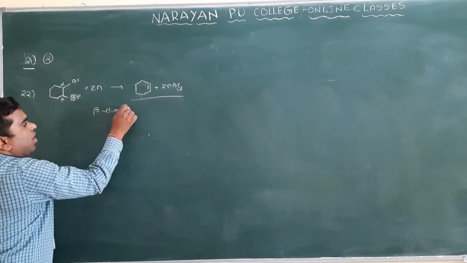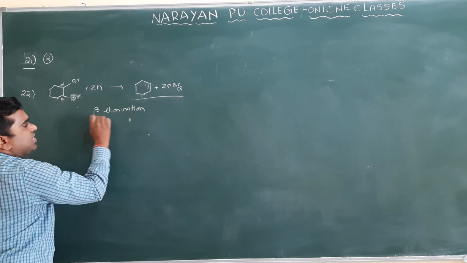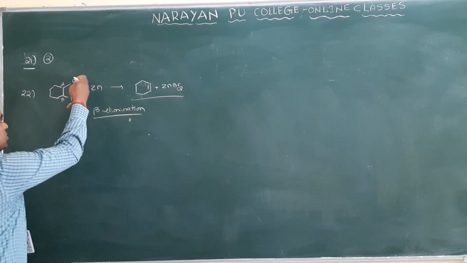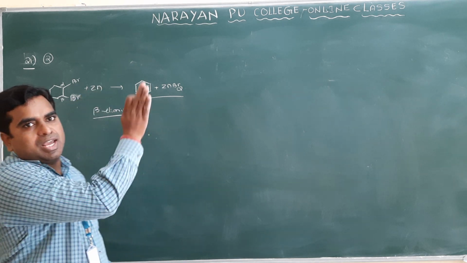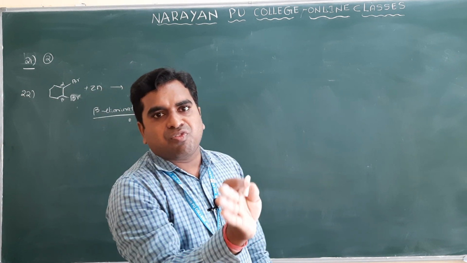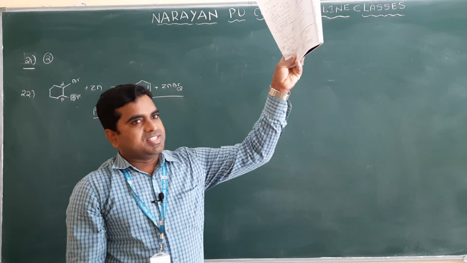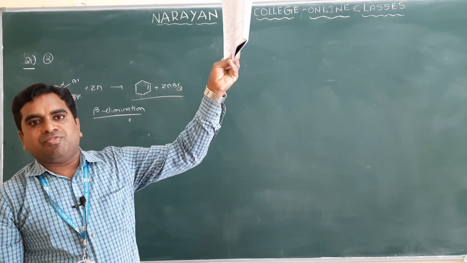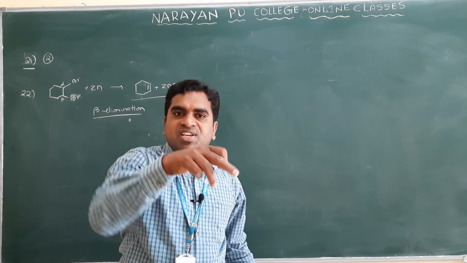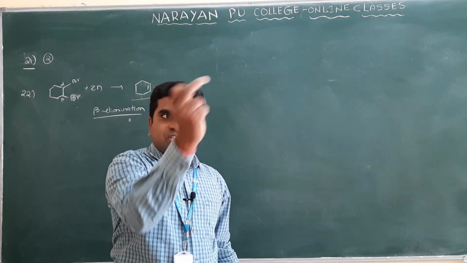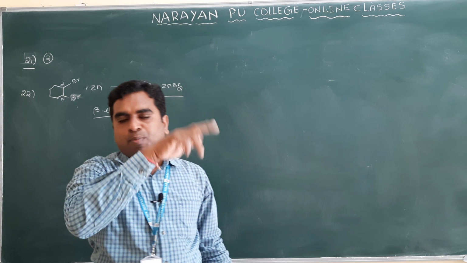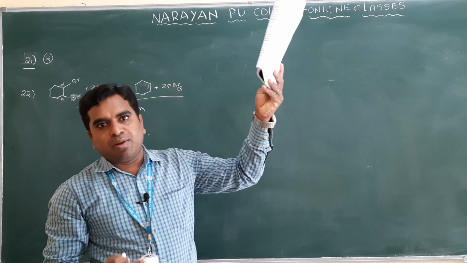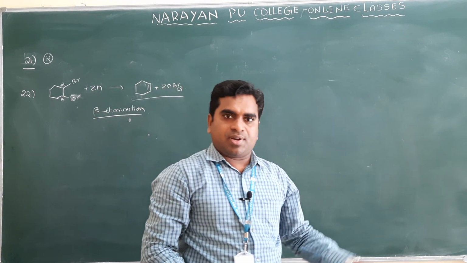So remember, elimination is always anti-elimination only. Clear? It means hydrogen and bromine should be in the anti-position, then the elimination reaction takes place very fast. Hydrogen is above and bromine is below, then the elimination takes place very fast. Always addition is anti-addition: bromine and bromine will be added oppositely. Elimination is also very fast when both eliminating groups are in opposite directions.